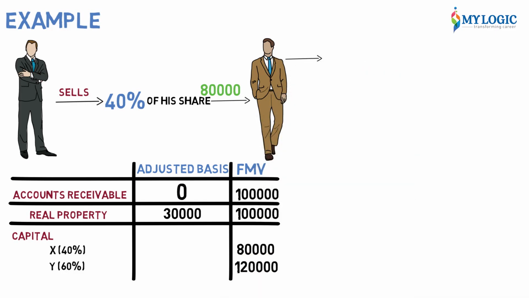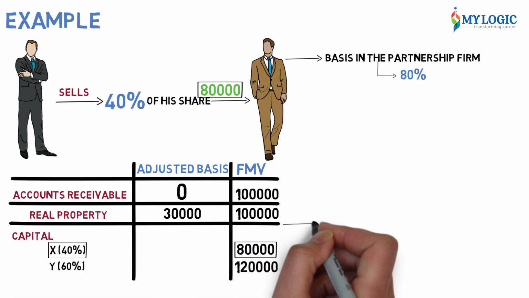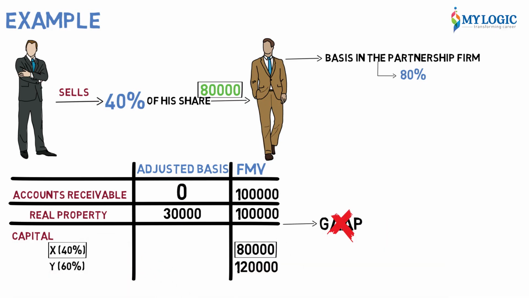Now, what will be Z's basis in the partnership firm? He paid 80,000, so his basis is 80,000. He gets a 40% share, and his basis is 80,000. Now remember, this is not GAAP. We are not calculating the partner's capital account, retirement, or a new partner joining and all that. Gain ratio and sacrificing ratio we are not doing. This is IRS. So, Z paid 80,000 to buy his share, so his basis becomes 80,000.